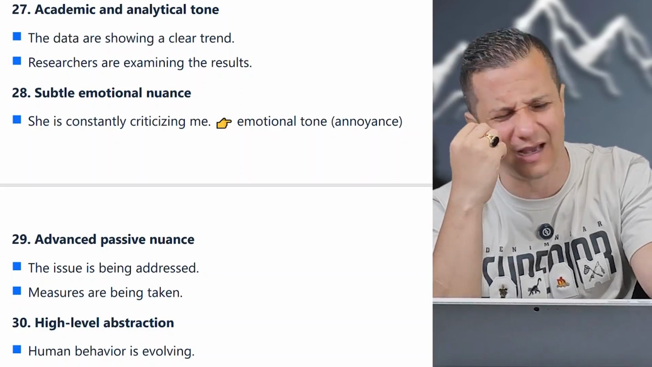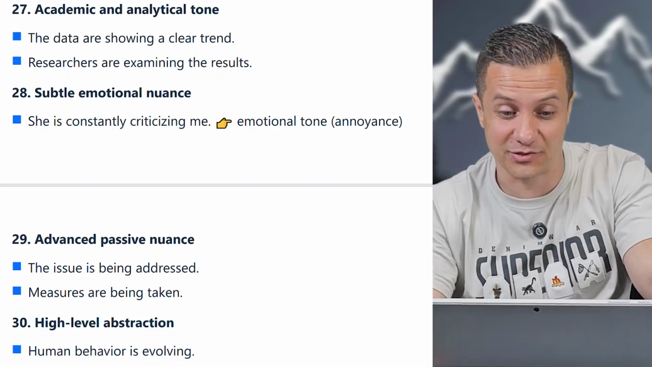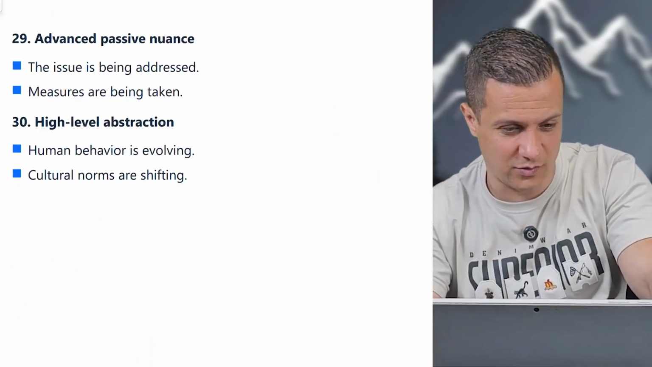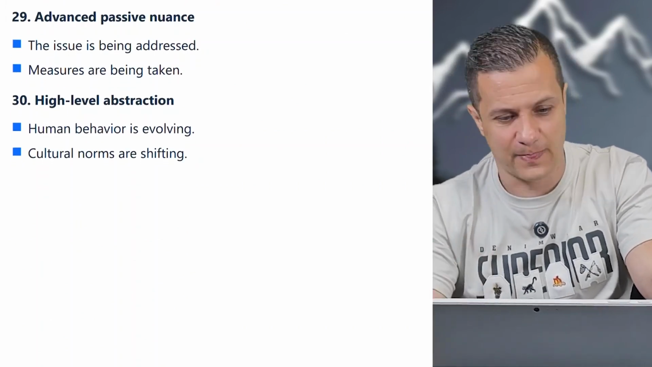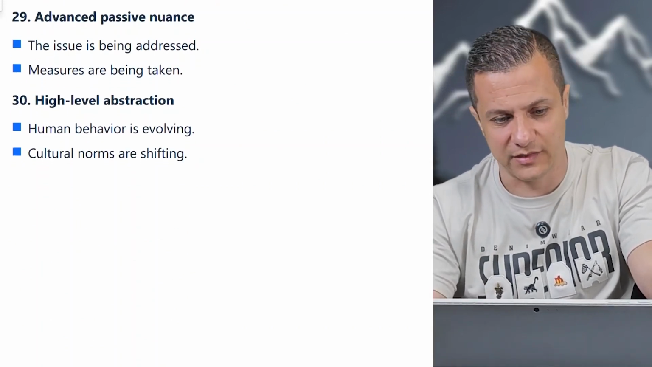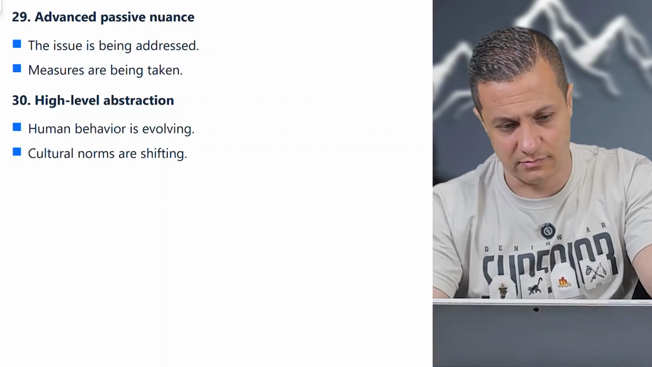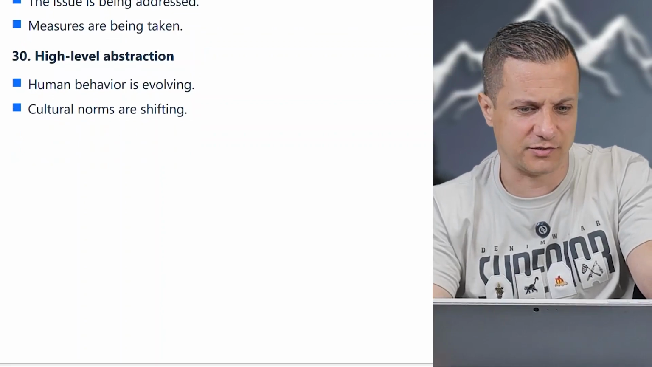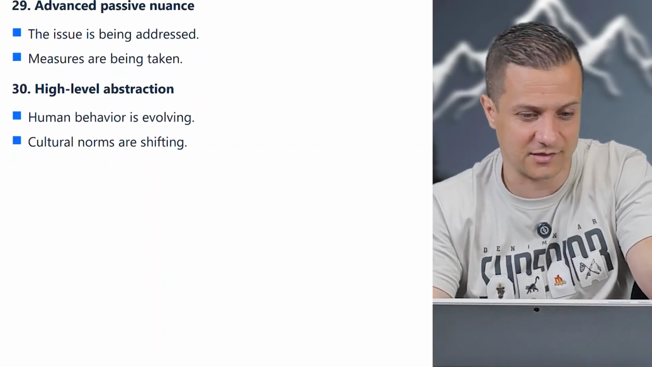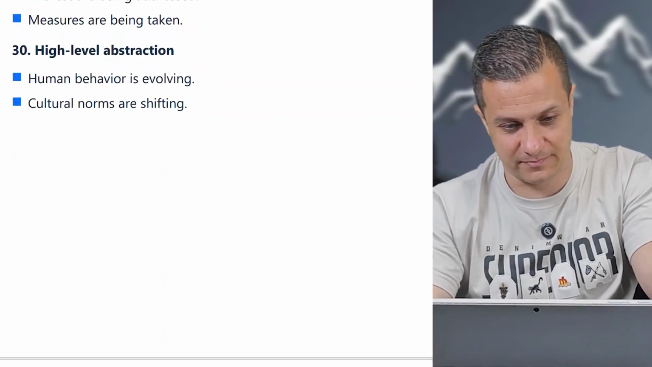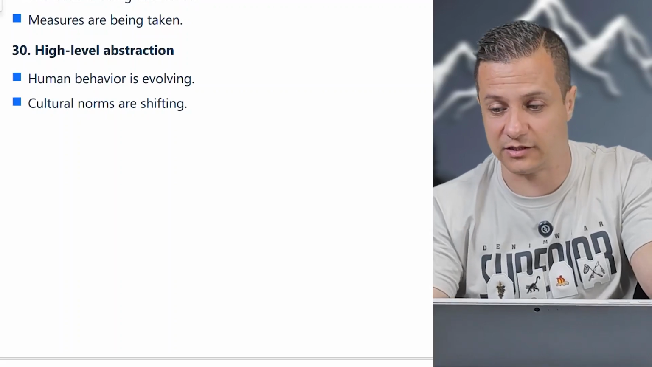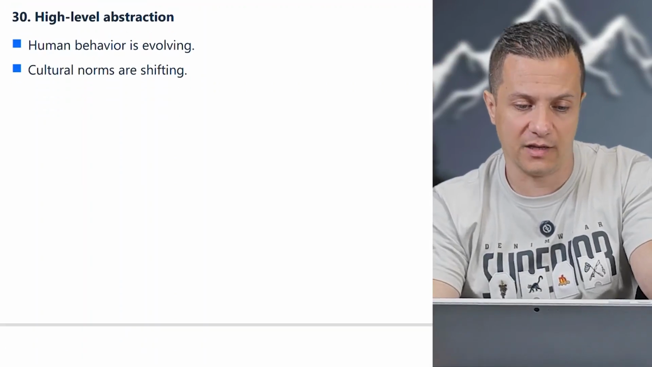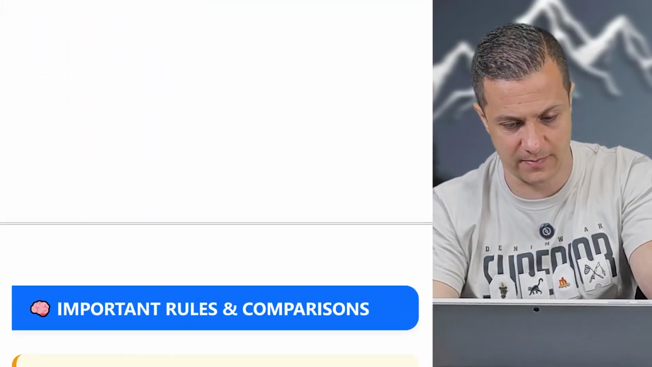You're constantly asking questions. Some teachers tell their students, but a good teacher must be able to answer all the questions no matter what. Advanced passive nuance. The issue is being addressed. Measures are being taken. You see this sentence a lot from the politicians when they're telling lies. High-level abstraction. Human behavior is evolving, changing, developing. Cultural norms are shifting.